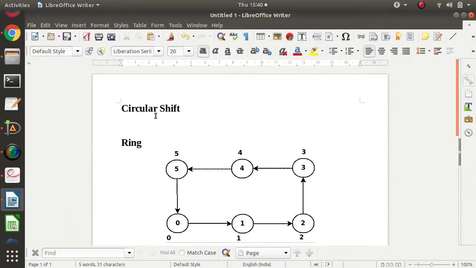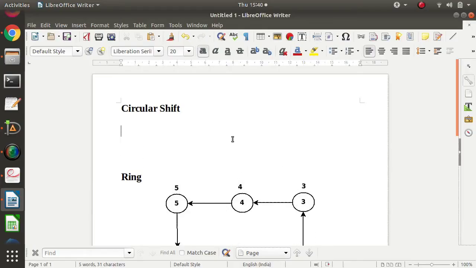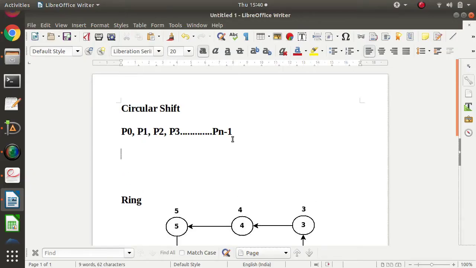So first thing that we'll see is what we mean by circular shift. Suppose there are different processes. For example, P0 is one process, P1 is another process, P2 is another process, P3 one more process, and likewise, there are various processes. Suppose we take Pn minus 1. So suppose there are n processes, we assume, and they have data.